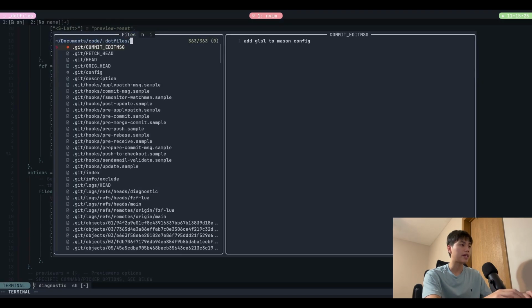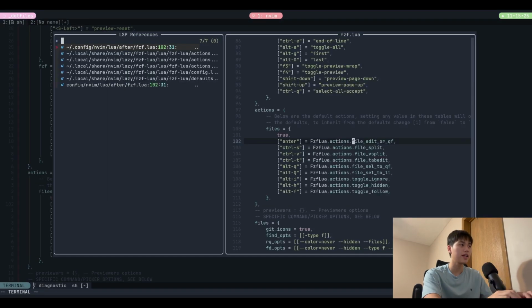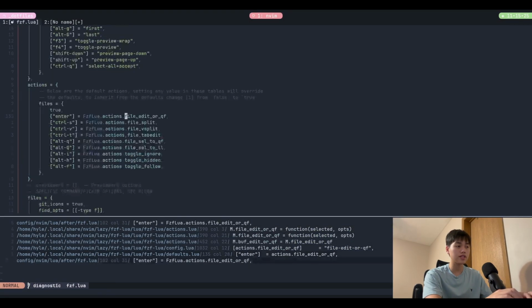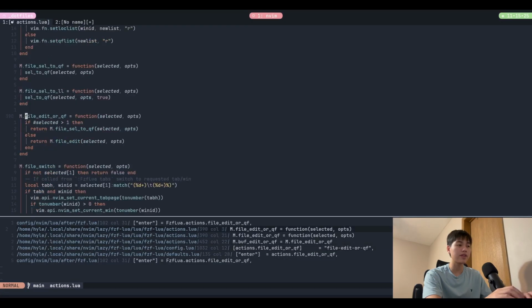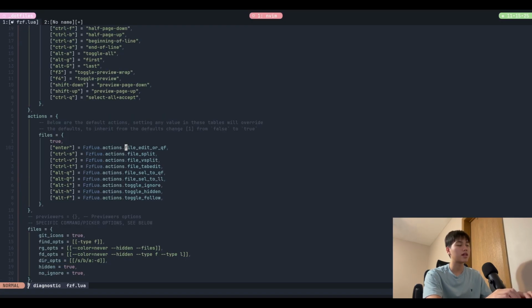Like right here, I can search for a reference or something. Okay, so search for all references of this function right here, right? And then with the key map Control Q, everything should go down to the quickfix list. And then I can navigate everything using the quickfix list instead of using FZF for navigation, because I'm more comfortable with quickfix. That's the only option I add in there.